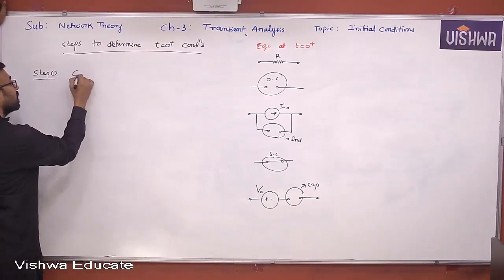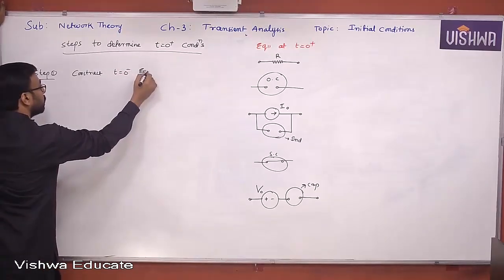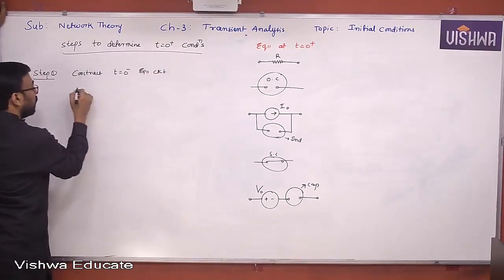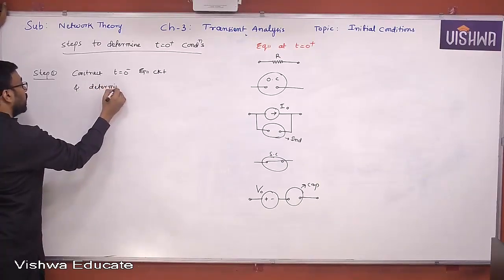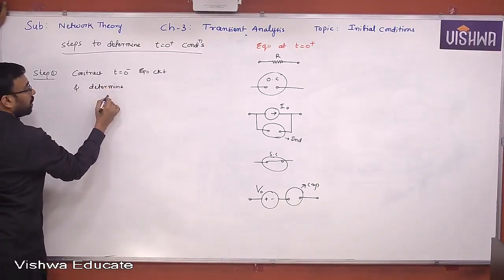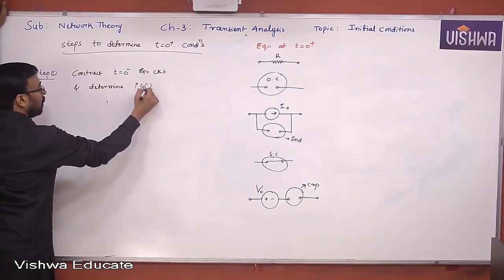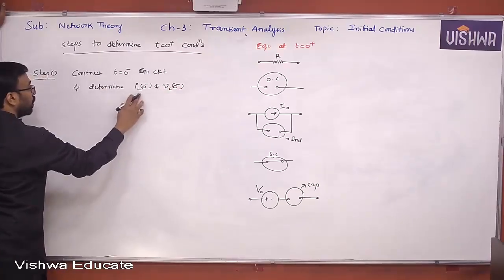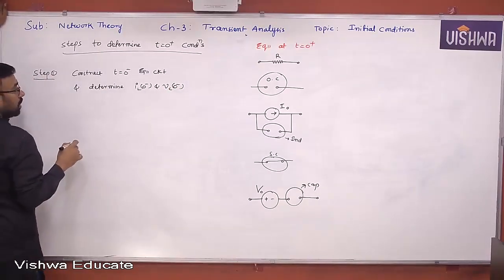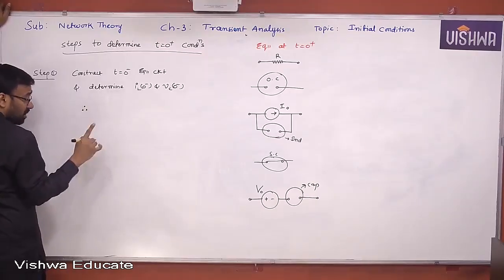So construct the t equal to 0 minus equivalent circuit and determine IL of 0 minus and VC of 0 minus. I hope you understand the terminology clearly. Current through inductor, voltage across capacitor. Suppose in the question,